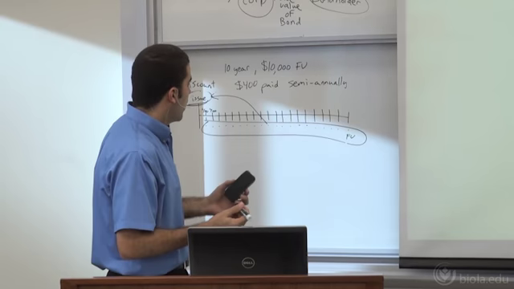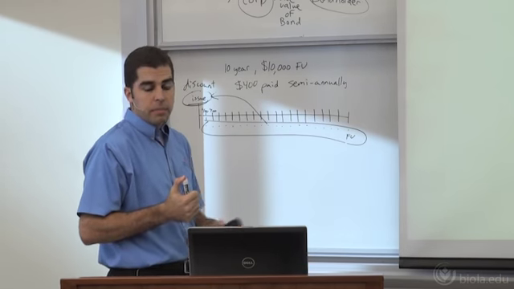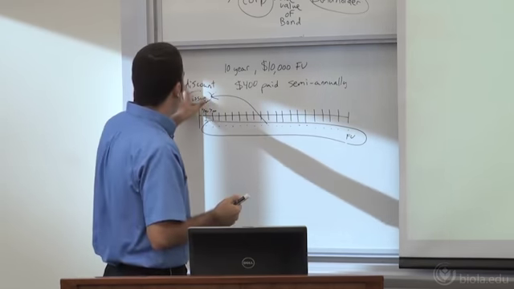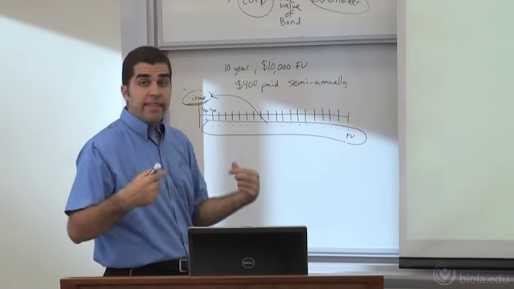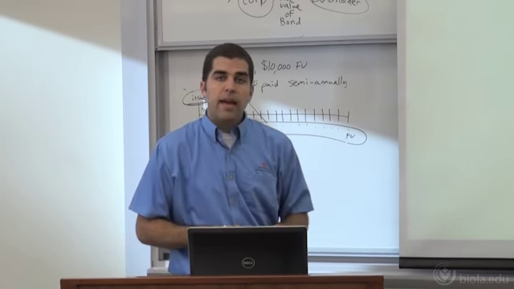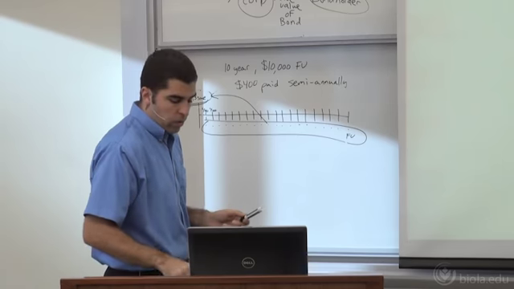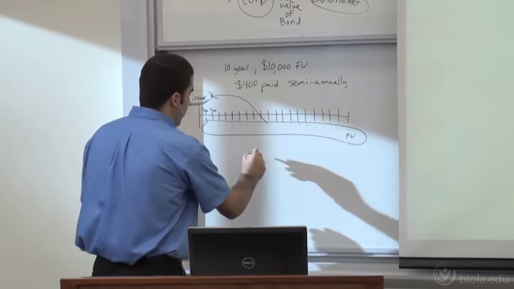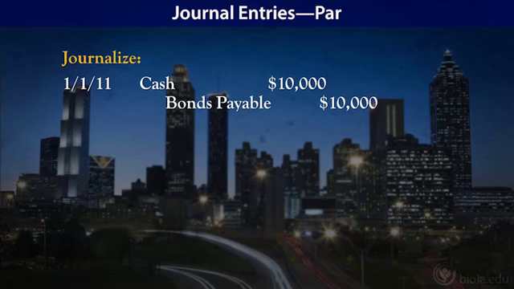Remember we said since the market rate of interest was 4% per 6 months, that we were going to be able to issue at par. We are going to get $10,000, which is the same amount as our face value. So how would I actually record this? Well, since we're getting cash of $10,000, I'm going to debit cash for $10,000, and the credit is going to go to bonds payable. This is a long-term liability, bonds payable.